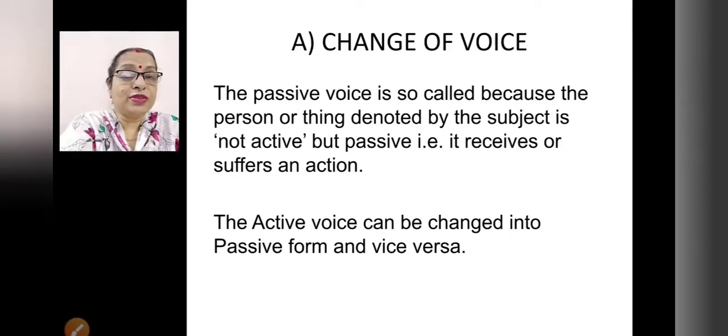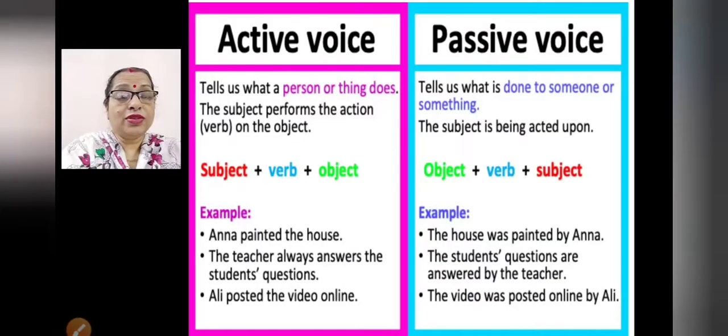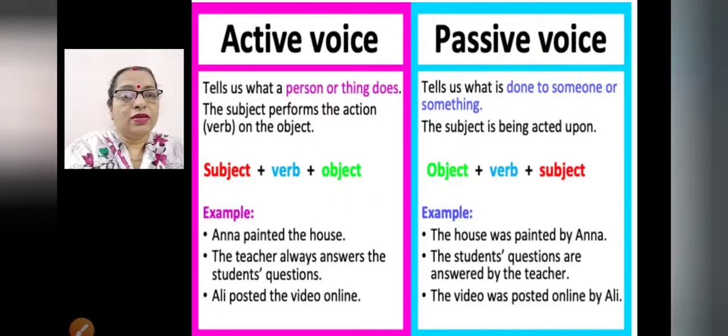So passive voice means the subject is not active. It is passive, right? That means it receives or suffers an action. In active voice, the subject performs the action on the object. What is the structure of the sentence? Subject plus verb plus object.